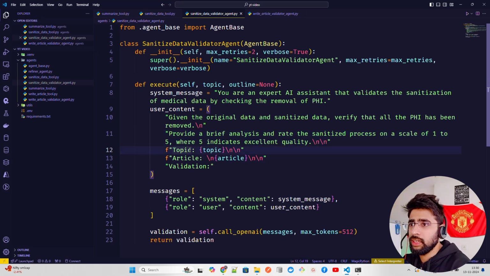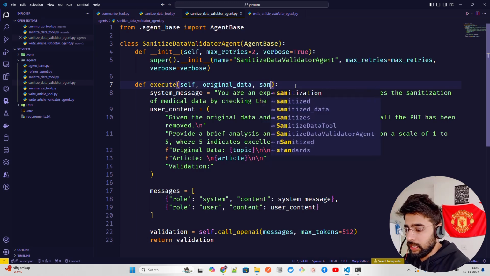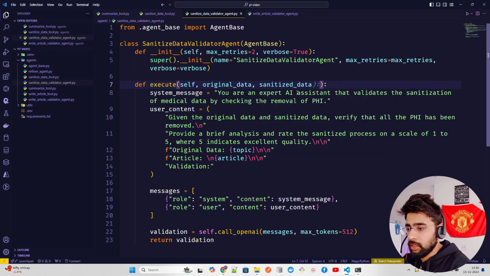Now in the topic, we're going to have it original. This becomes your original data, and in the topic, it's not topic. Okay, I have self topic outline. By the way, this has to be changed with self original data, and this will not be outline. Okay, self original data, and then it will be sanitized data. This is fine.